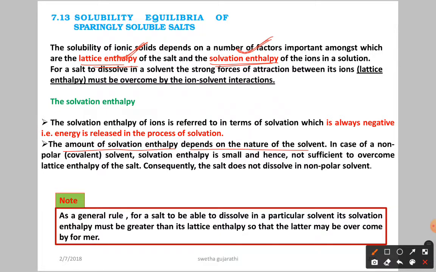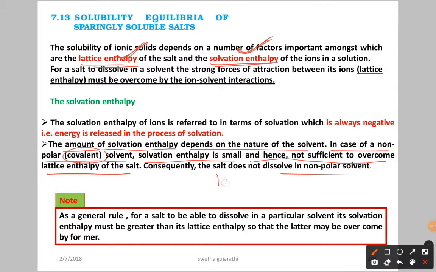Now in case of a non-polar or covalent solvent, solvation enthalpy is small and hence not sufficient to overcome the lattice enthalpy of salts. Consequently, the salt does not dissolve in the non-polar solvent.